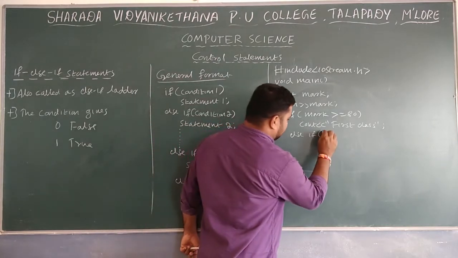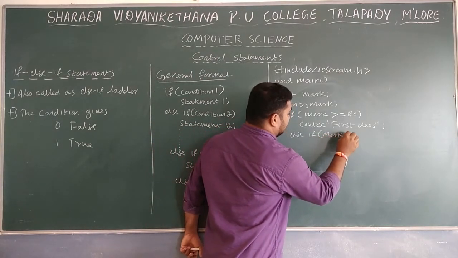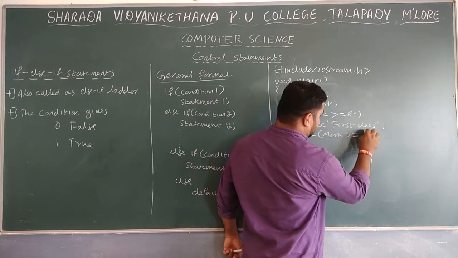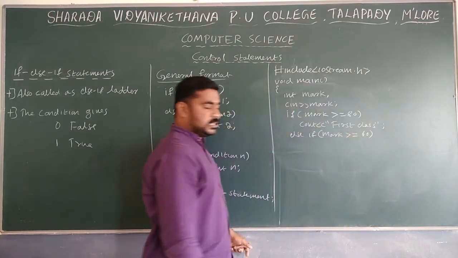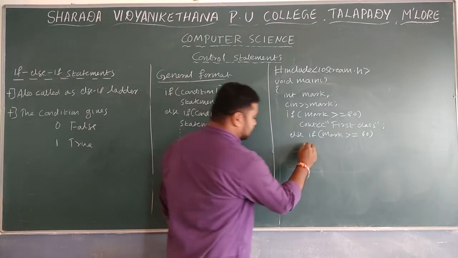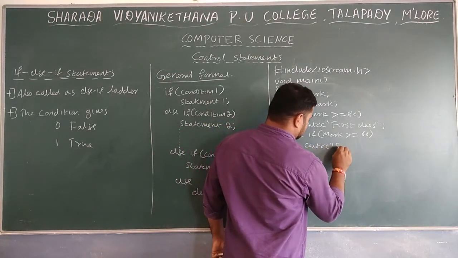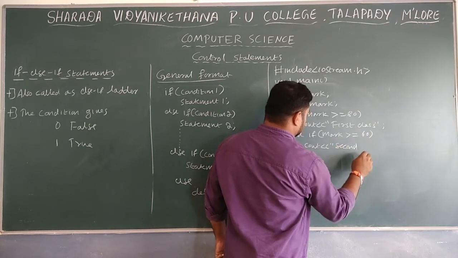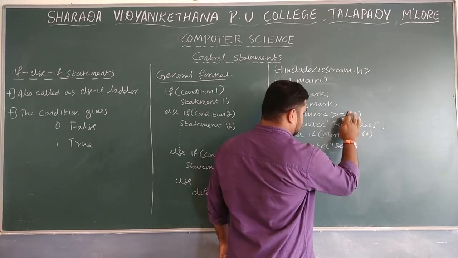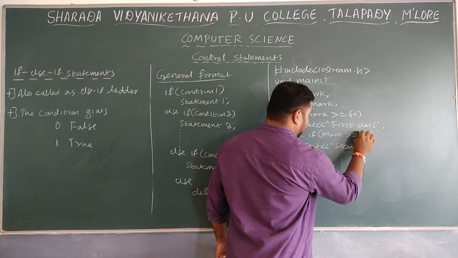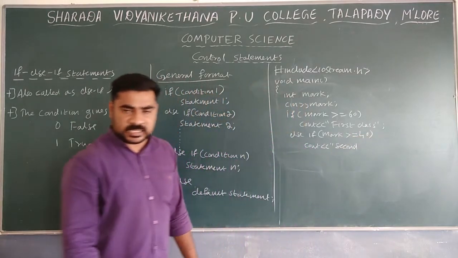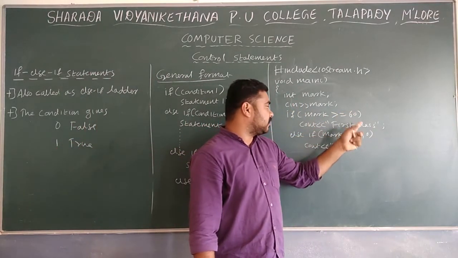So next case, mark greater than or equal to 60. Whenever mark is greater than or equal to 60, I'll write cout. I'll change this to 60, and this is 40. This is 60, first class.